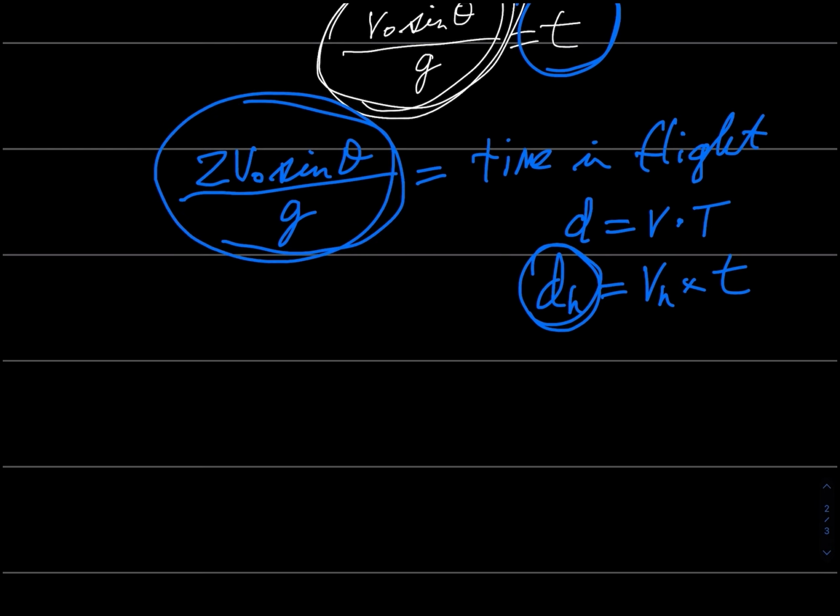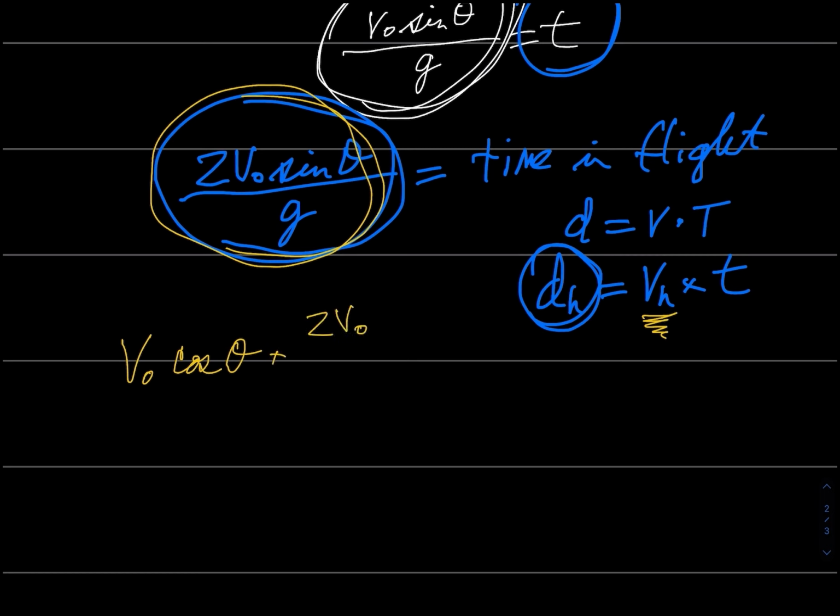Now the horizontal velocity is v sub naught cosine theta. That's your horizontal velocity. Here's your total time in flight to get to the top and then back down to the ramp. So that's times 2 v sub naught sine theta over g. And that's x sub naught.